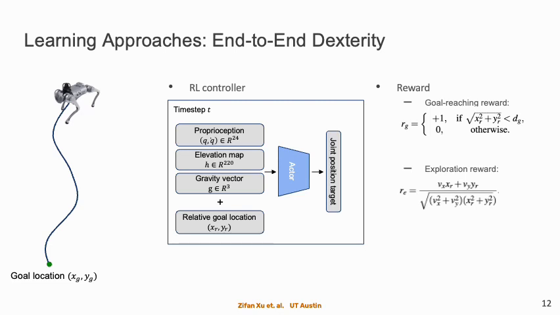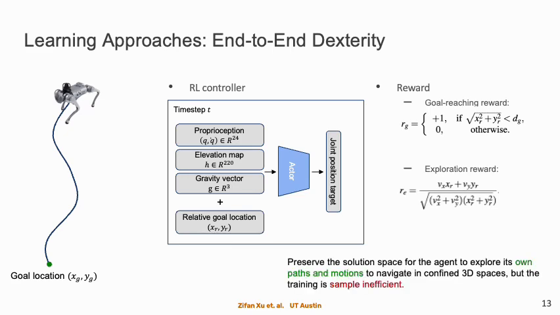An exploration reward is applied at the beginning of the training so that the agent's linear velocity aligns with the direction to the goal. Such an approach preserves the solution space for the agent to explore its own paths and motions to navigate in confined 3D spaces, but the training is sample inefficient.